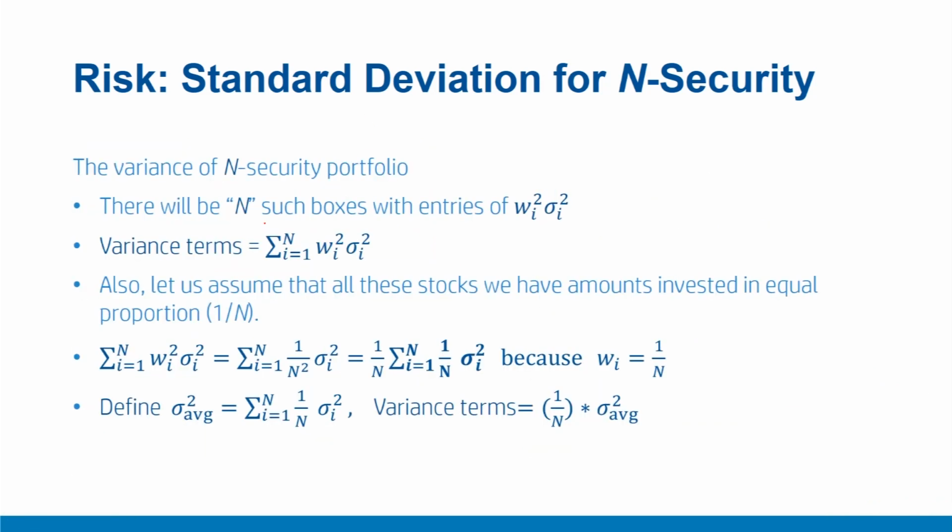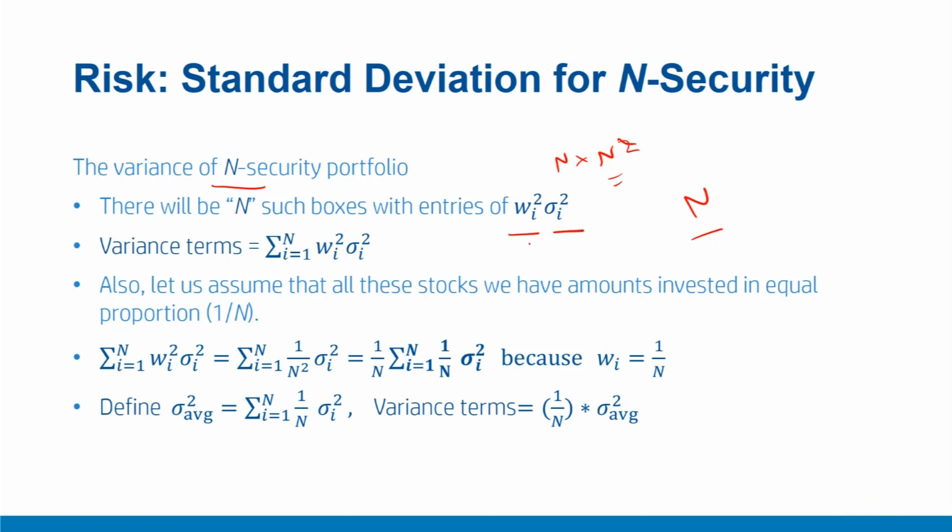Now let us understand the variance of this n security portfolio, and let us focus on the diagonal terms. So how many diagonal terms do we observe? There will be n into n, that is n squared terms, and out of these n squared terms, there will be n diagonal terms, and these diagonal terms will carry only variance terms like wi square sigma i square.